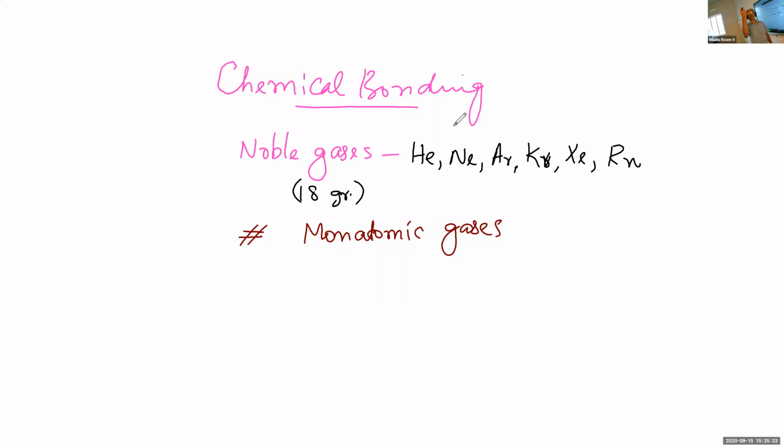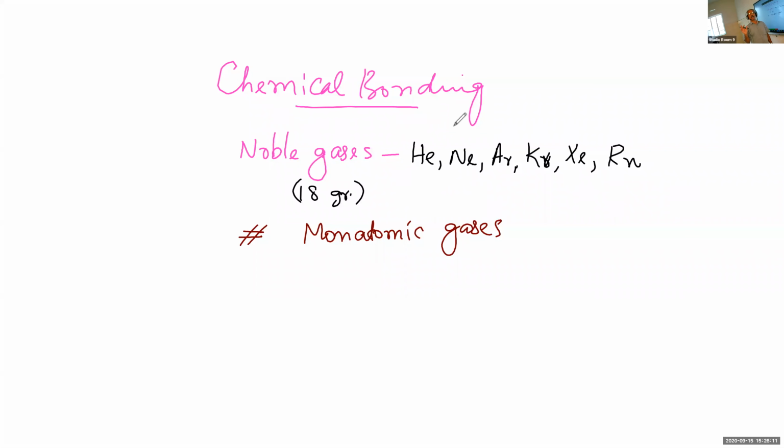What do you think of, say, other elements like hydrogen? Atom is equal to H, but molecule is equal to H2. You take oxygen, atom is equal to O, but molecule is equal to O2. You take nitrogen, atom is equal to N, but molecule is equal to N2. That means in all these cases, two atoms are combining together. You take ozone, say O3.